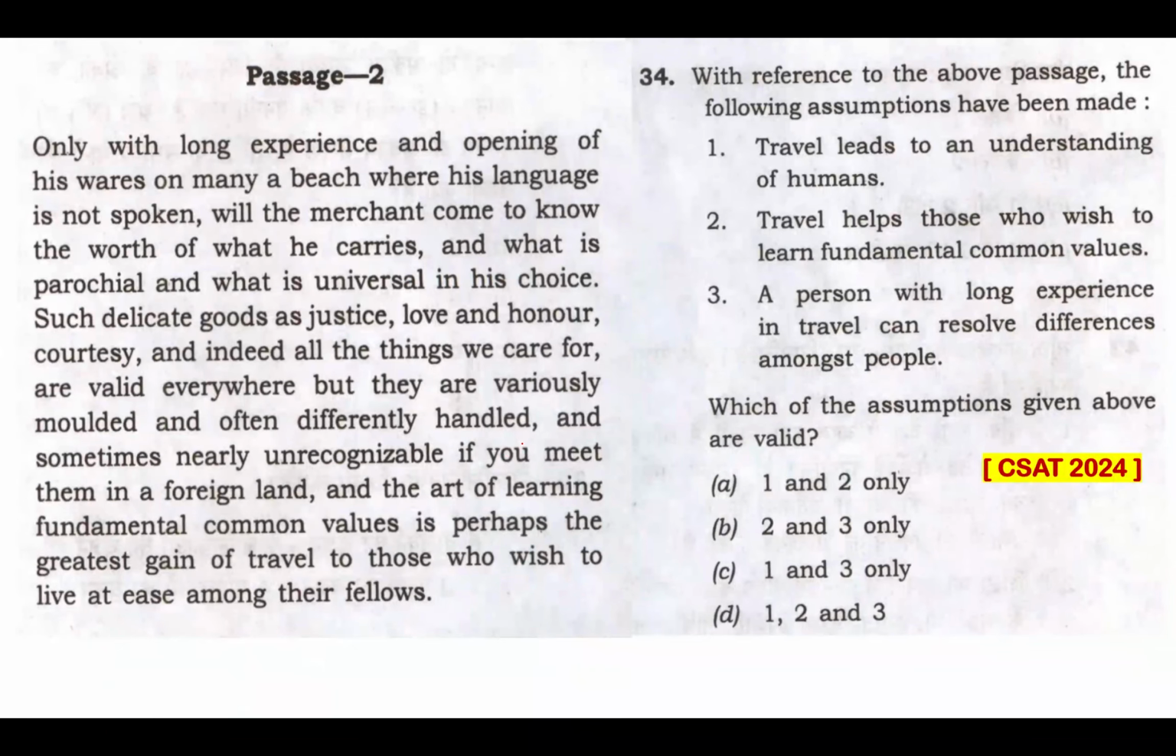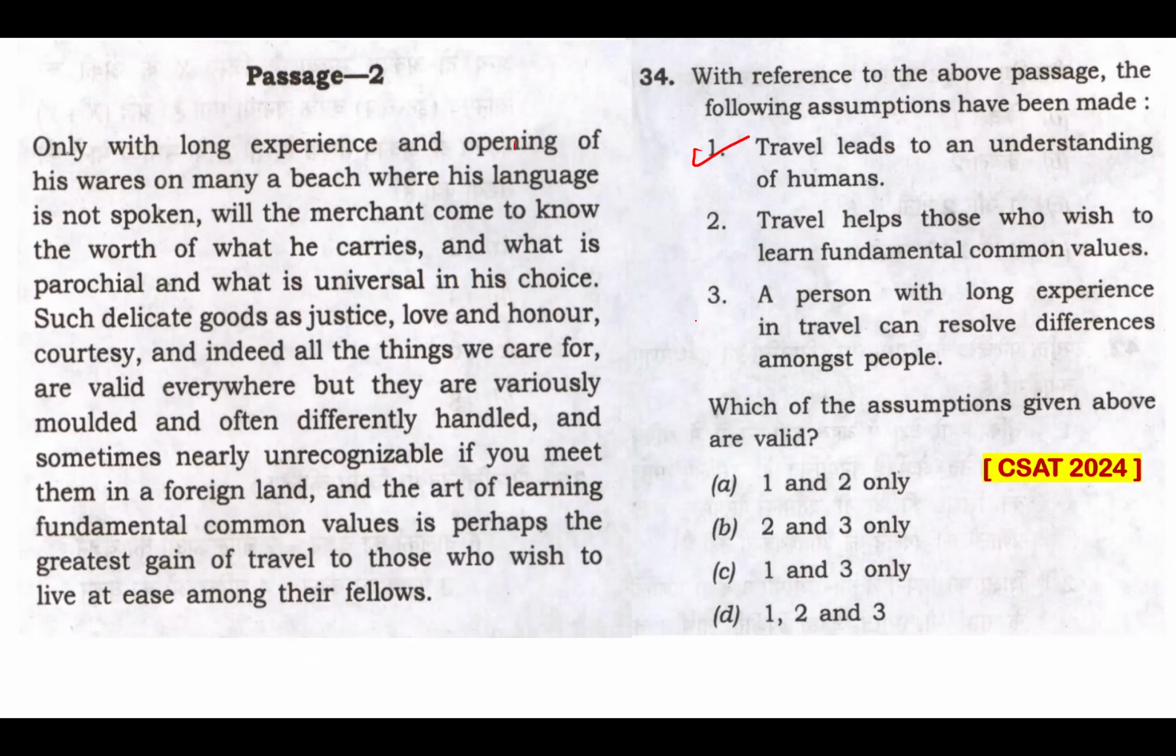Question 34, which is a sub question of the previous question. With reference to the above passage, the following assumptions have been made. Statement 1. Travel leads to an understanding of humans. Can that be assumed? Certainly, yes. It's all about understanding people, traveling, choices, common values, foreign land, right? Long experience, meeting people, art of learning. So that's something that can be easily assumed from this passage. In fact, that contains the essence of this passage.